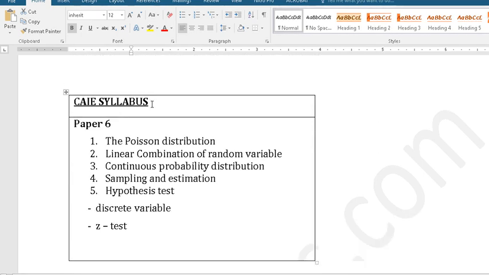The syllabus says that you need to know these 5 basic concepts: Poisson distribution, linear combination of random variables, continuous probability distribution, sampling and estimation, and hypothesis testing. By the way, I will not read each and every line. I will give a pause on every slide so that if you want to make a note of it, you can.